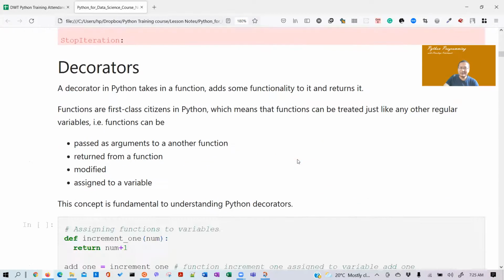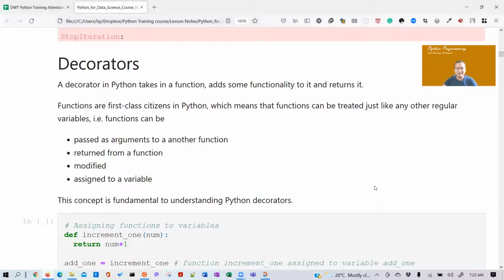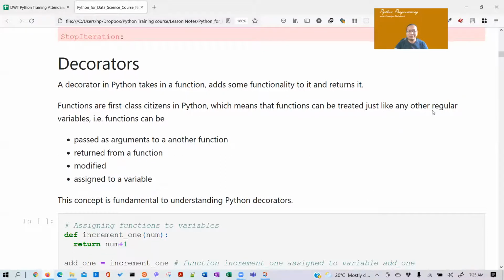The next thing we're going to talk about is decorators, very interesting. You'll see how powerful functions are in Python. A decorator in Python takes in a function, adds some functionality to that function, and then returns it. I'm sure you don't understand it right now.